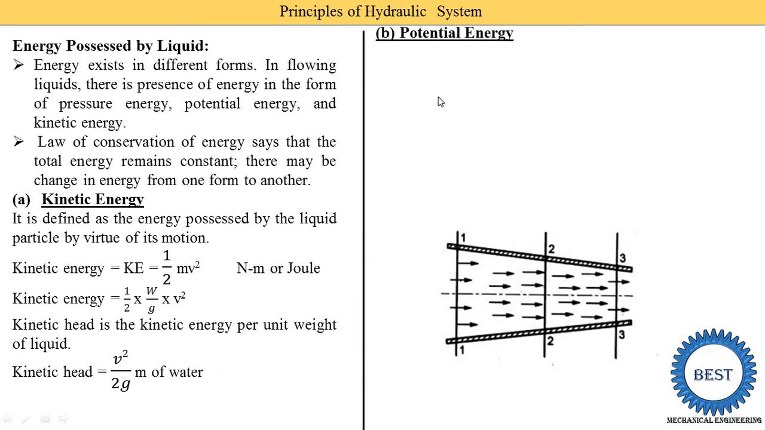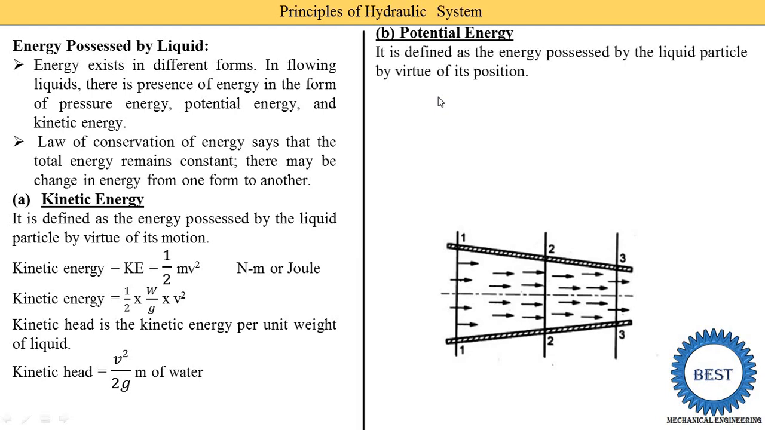Next we learn what potential energy is. Potential energy is defined as the energy possessed by the liquid particles by virtue of its position. Suppose the water is stored at some height. Depending on its position, when water is stored at a greater height, it has more potential energy. When water is stored at a lower level, it has lower potential energy. That is called virtue of its position.